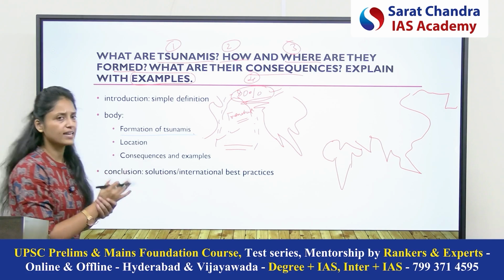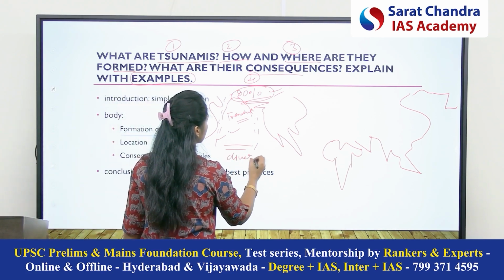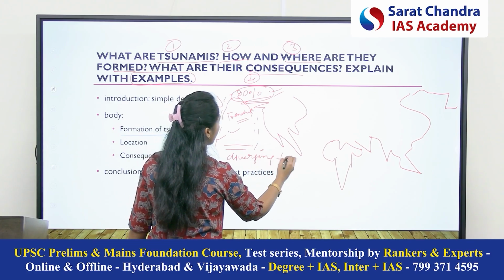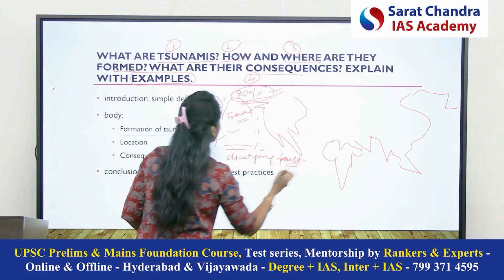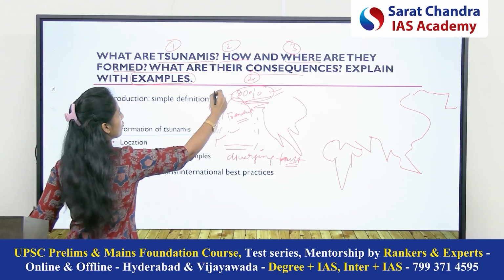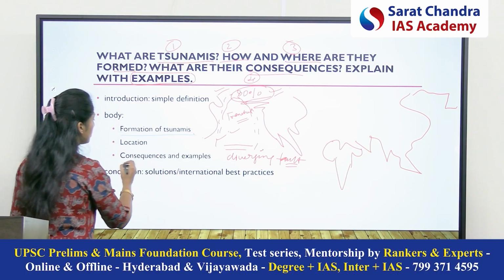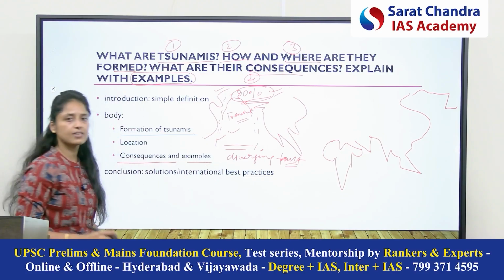And many other zones you can write where other fault zones are present. So basically, mainly you have to indicate the Pacific Ring of Fire, and other 3-4 regions also you can indicate. Now, third thing is the consequences and examples.